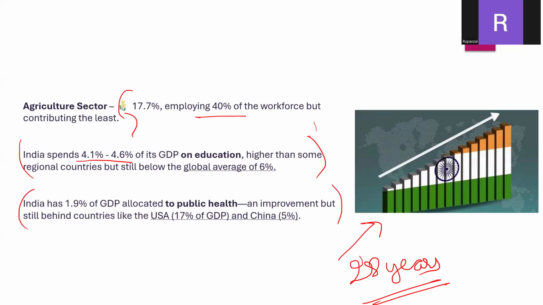So we can also look into the literacy rate. Despite this, India's literacy rate is rising, and with the new education policy, which you all have known about, there is a flexible education system. The focus is shifting to skill development and digital education. If we talk about initiatives, there are many initiatives announced by the government, like Ayushman Bharat. And we also have digital healthcare in the public healthcare sector.